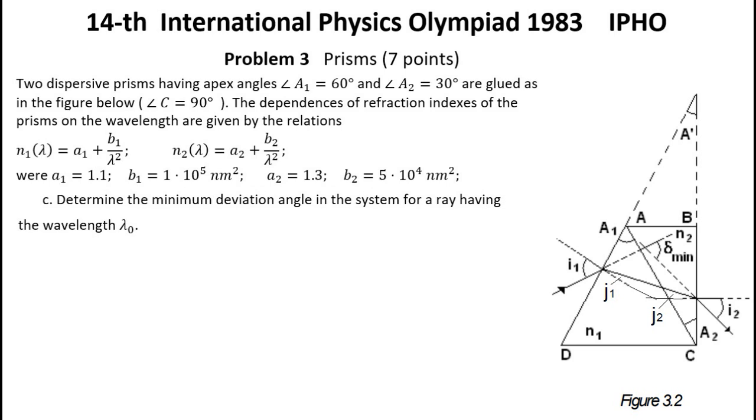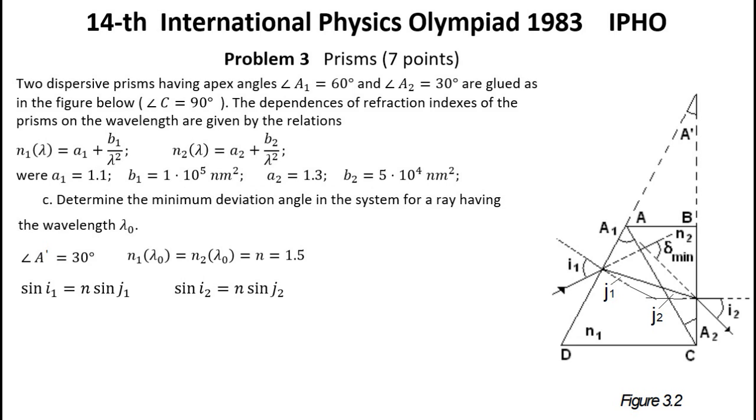Question C. Determine the minimum angle of deflection in the system for a beam with a wavelength of λ0. Solution. Let's complete our prisms to a triangular one with an upper angle A' equal to 30 degrees. For a wavelength of λ0, we have n1(λ0) equals n2(λ0) equals n equals 1.5. Let's mark the angles I1, I2, J1 and J2 in the figure. Then, from Snell's law of refraction of rays, we have the following two relationships.